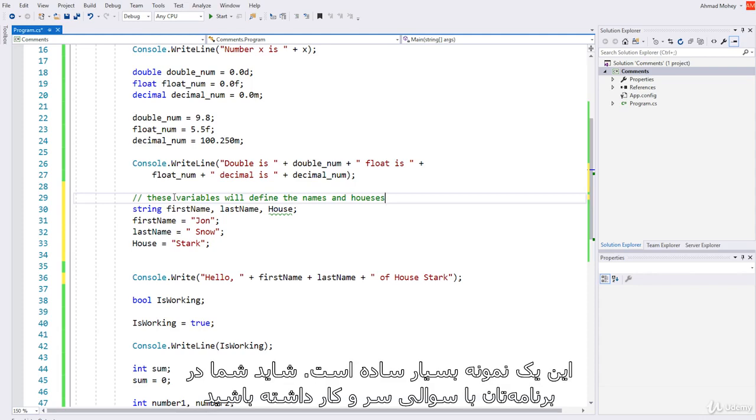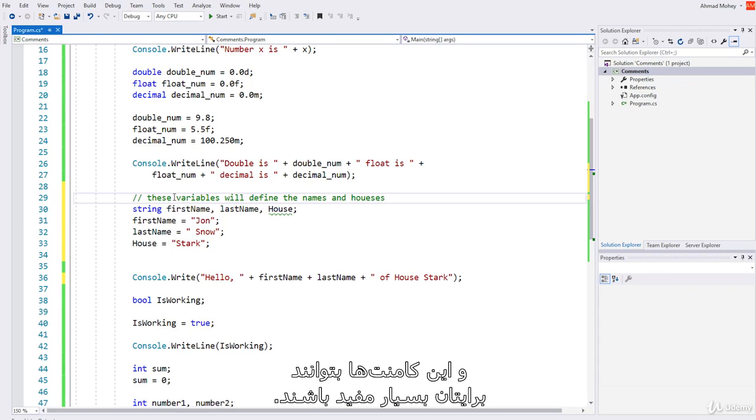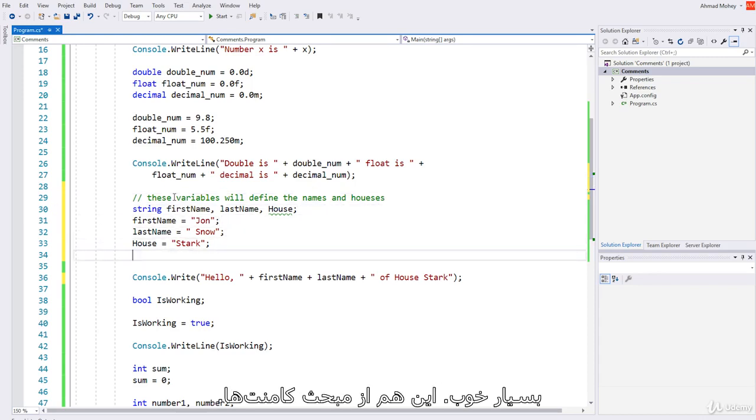This is a very simple example, but maybe you will have an equation or any logic in your program, and these comments will help you a lot. Okay, that's it for comments, and see you.